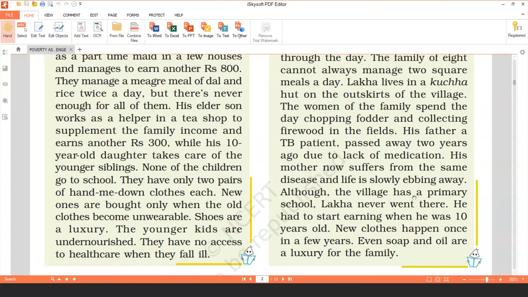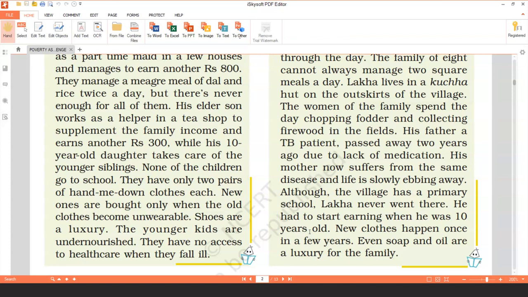Although the village has a primary school, Lakha never went there. He had to start earning when he was just 10 years old. So he has never seen the school.